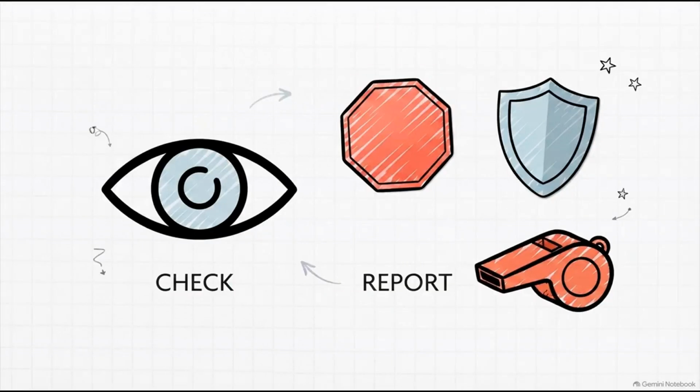As we wrap up today's explainer, I want to leave you with a mantra to carry not just into your exam, but into your daily digital life. Stop, check, protect, report. Stop before clicking. Check the sender, the URL, and the source. Protect your accounts, your devices, and your data. And report suspicious emails or sketchy sites to help protect everyone else. Safe ICT use isn't a one-time setup. It is a daily, active habit.